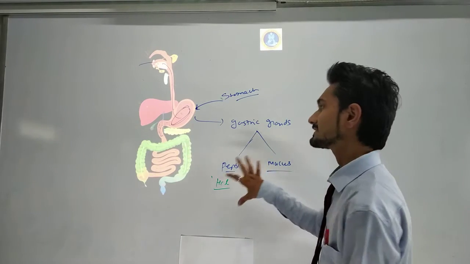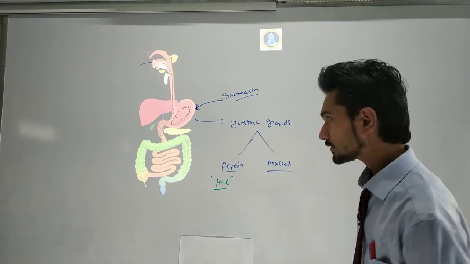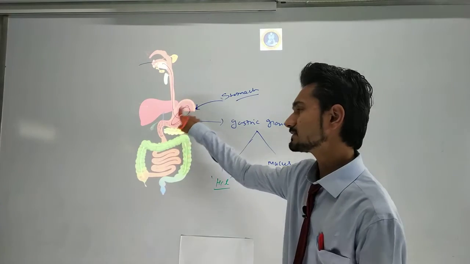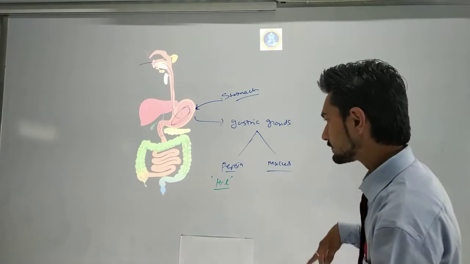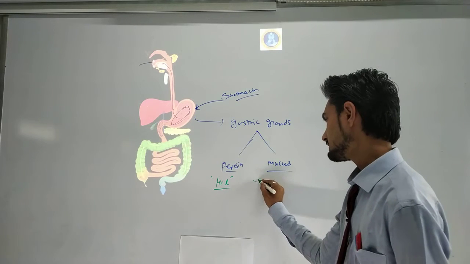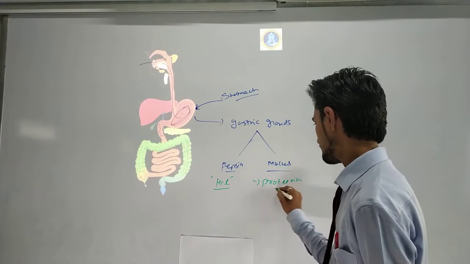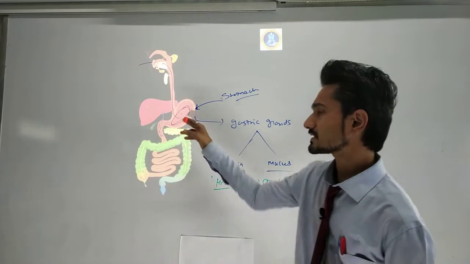For that, a protection layer around the stomach is also produced, and the mucus works for that. It gives protection in the stomach.